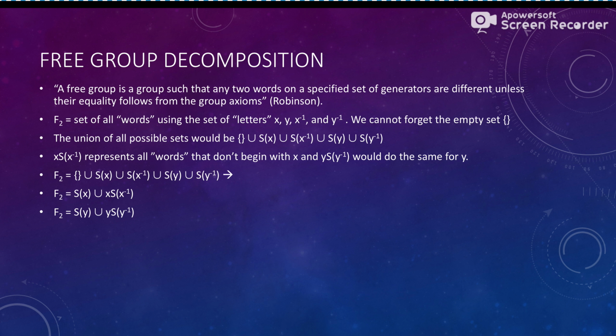With that, we can represent the set of words beginning with x, and the set of anything beginning with x to the negative 1 represents all the words that don't begin with x, right? And the same can be said for the y sets. So that's us partitioning the larger set that we began with into these little subsets.